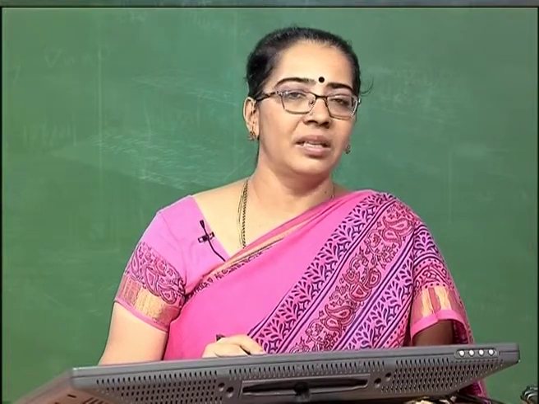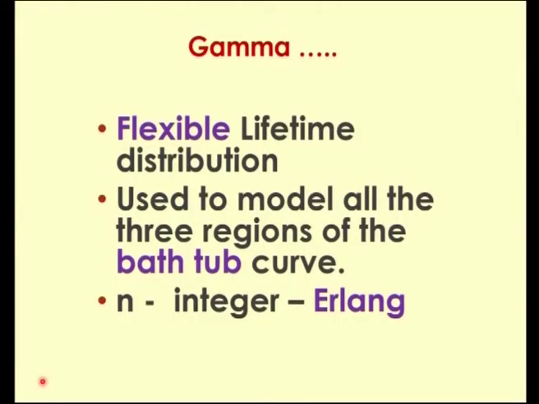Here there is an interesting feature: suppose n is an integer, then this gamma distribution is represented by an Erlang distribution, where n takes only integer values.